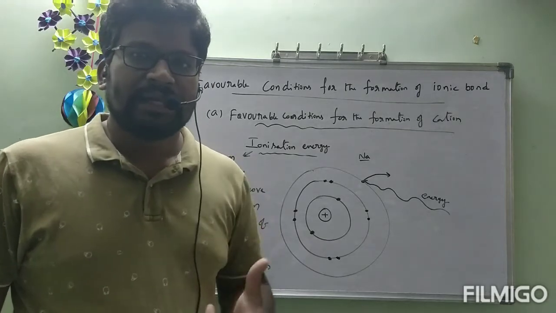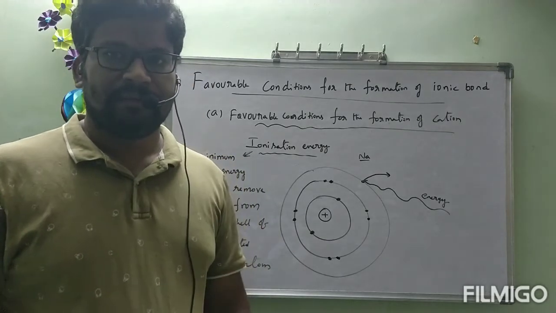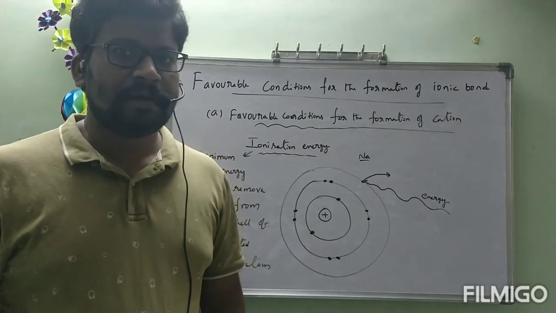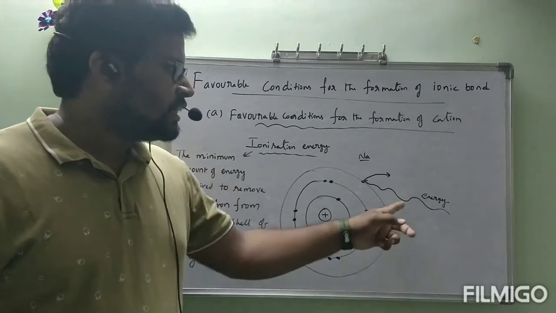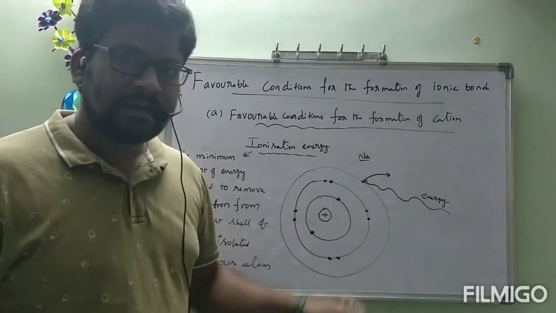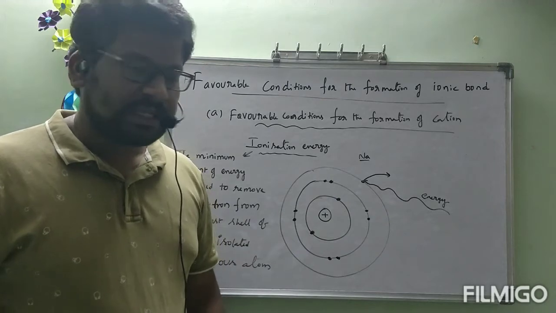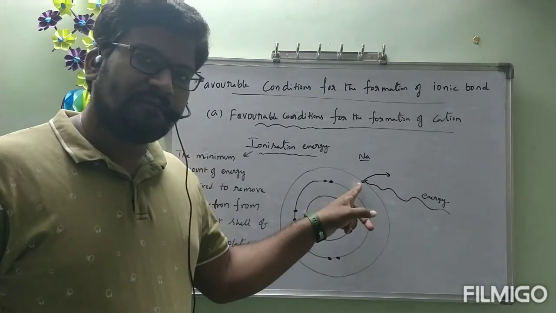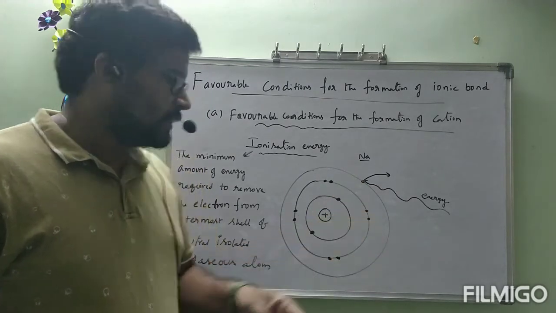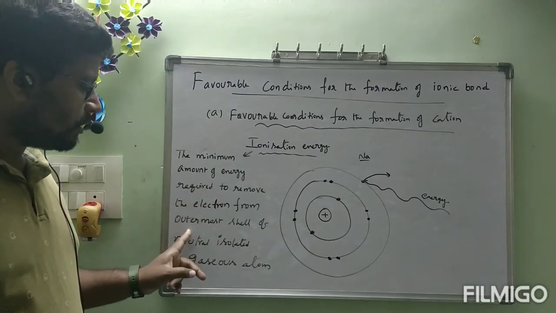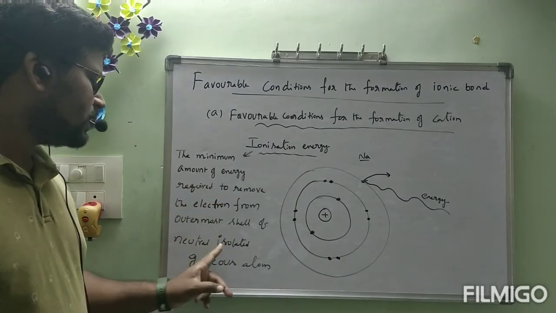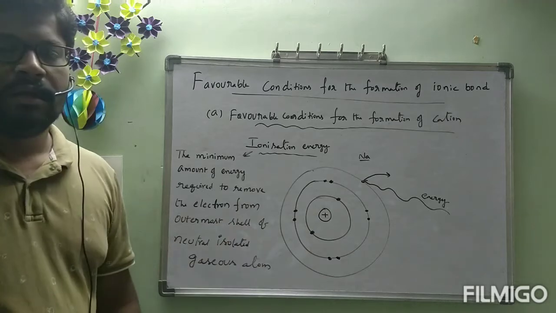If you provide the reaction condition, then only that reaction will happen. Or if it happens naturally, that energy will be obtained from surroundings. But definitely some amount of energy is required to remove this electron from the outermost shell of a neutral isolated gaseous atom.